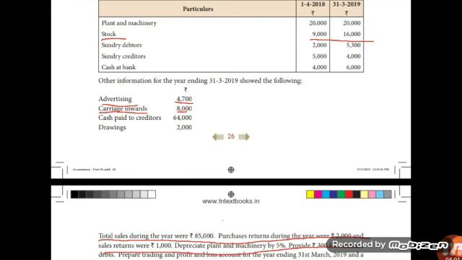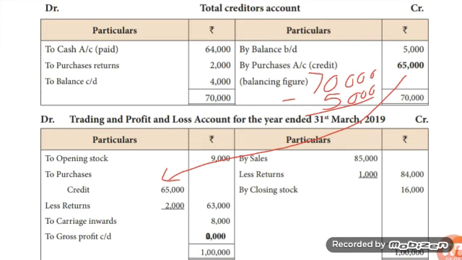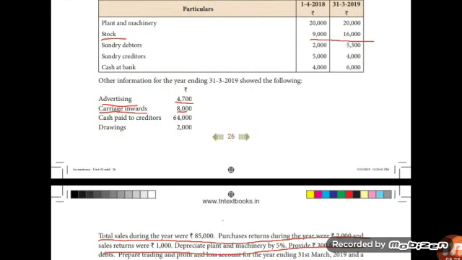Take the amount from the total creditors account. The amount is 65,000. Children, purchases returns is given in the question, so you should deduct purchases return. Okay, how can we enter purchases? To purchases, amount in inner column 65,000 less purchases return, then balance in outer column 63,000.